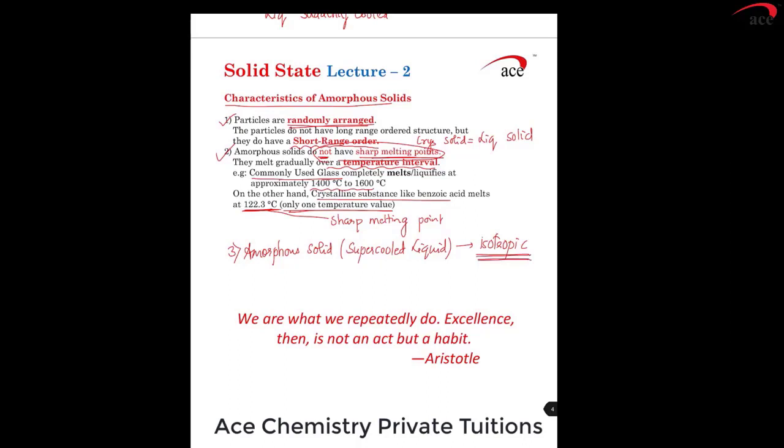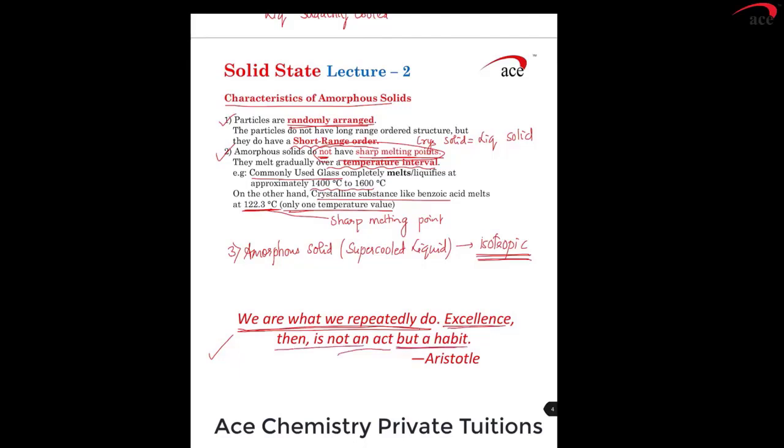We come to the end of this lecture number 2, a short lecture, and we would like to end it with a very good quote. We are what we repeatedly do. So if you study well and you repeat well, you'll understand well. Excellence is not an act, but a habit.